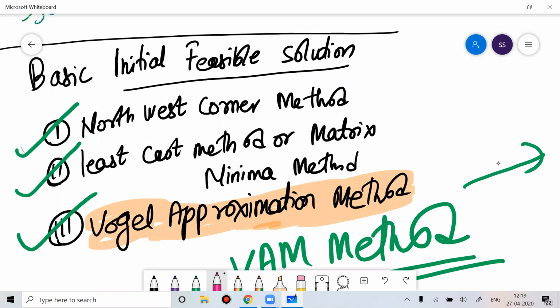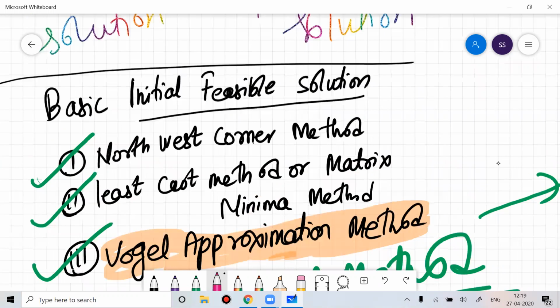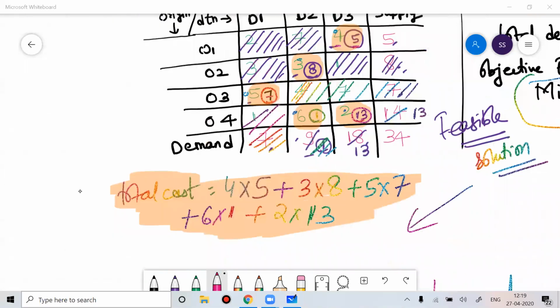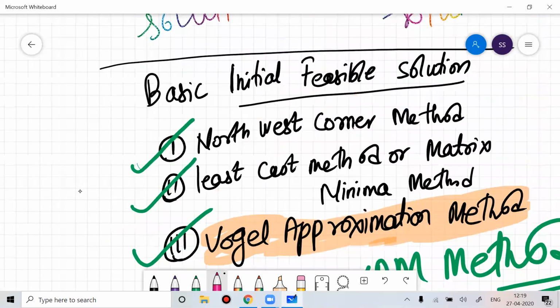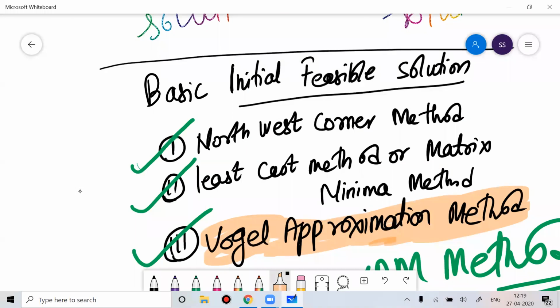Now let's discuss the first basic initial feasible solution method, called northwest corner method. Today I'll do only one example of northwest corner method, and tomorrow we'll do more problems on northwest corner method, least cost method and Vogel approximation.